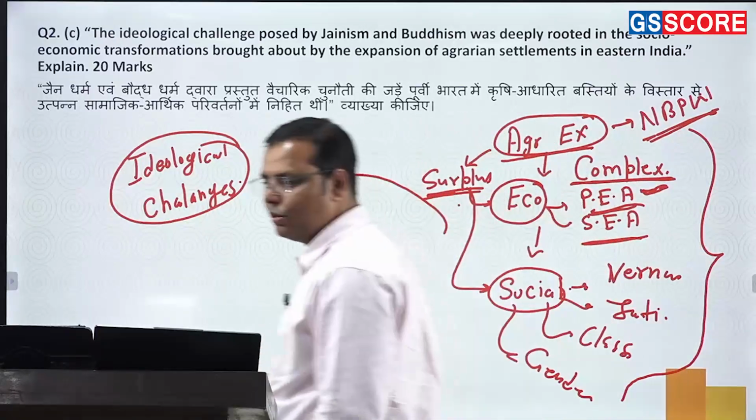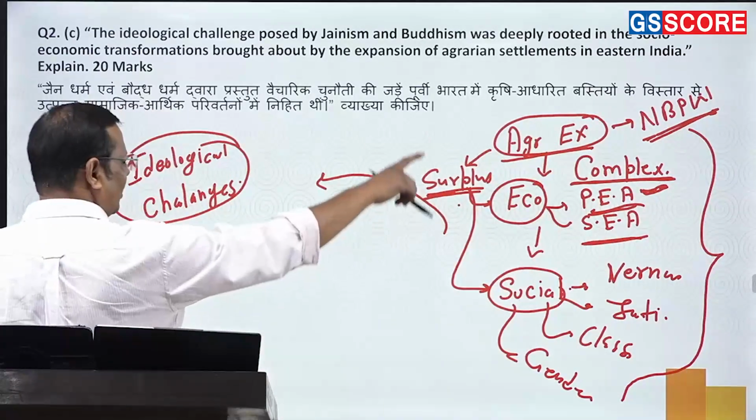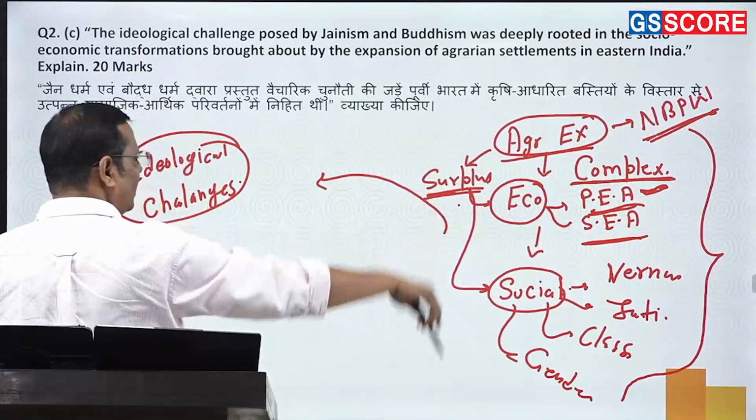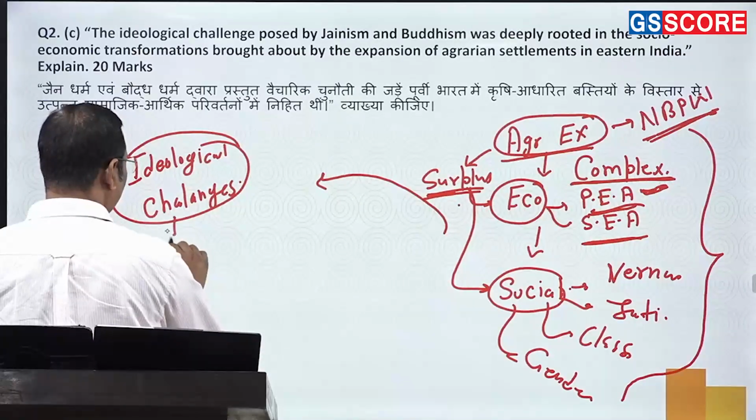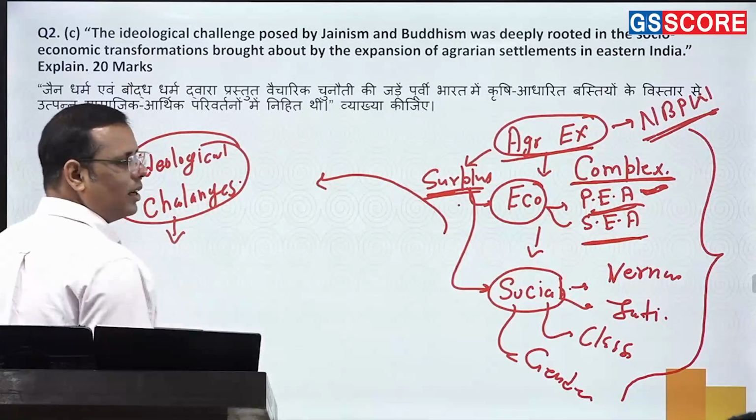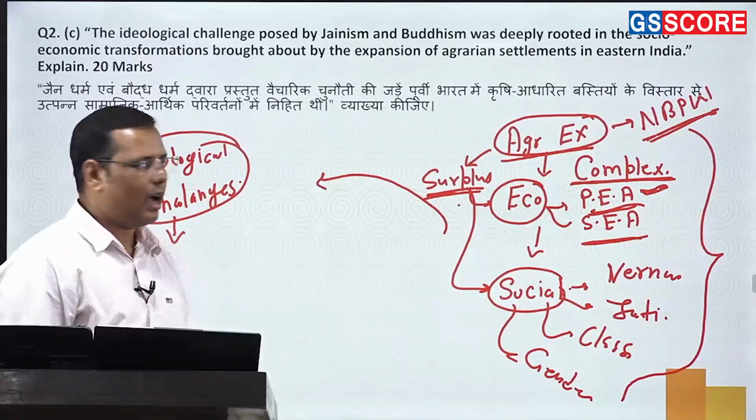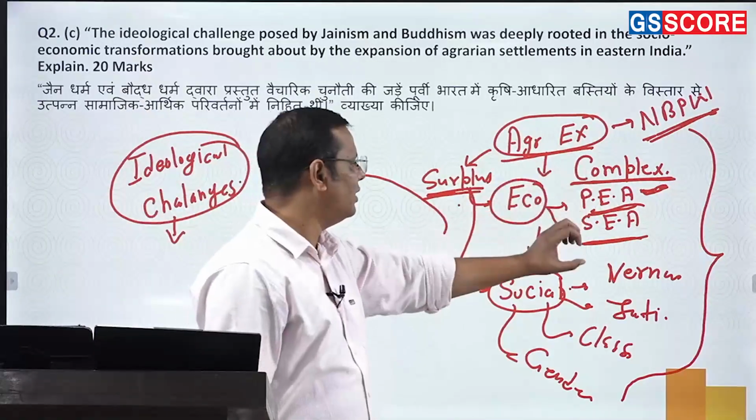Now what you are supposed to do: there were certain challenges, certain complexities that arose in the society, and now how had Buddhism and Jainism been trying to address them? It is as simple as that. ठीक है, आपको क्या करना है? You have to make it very simple here.